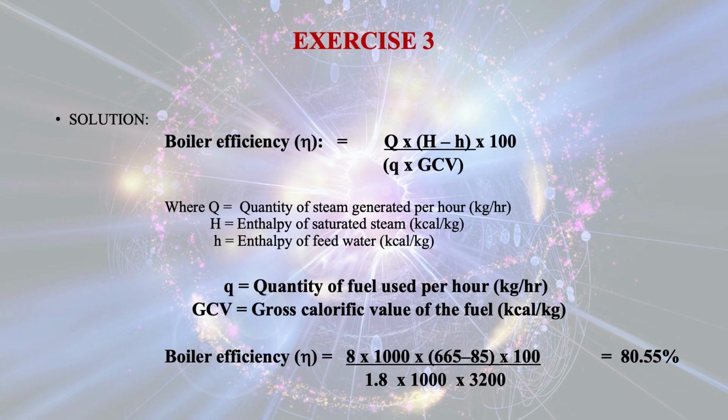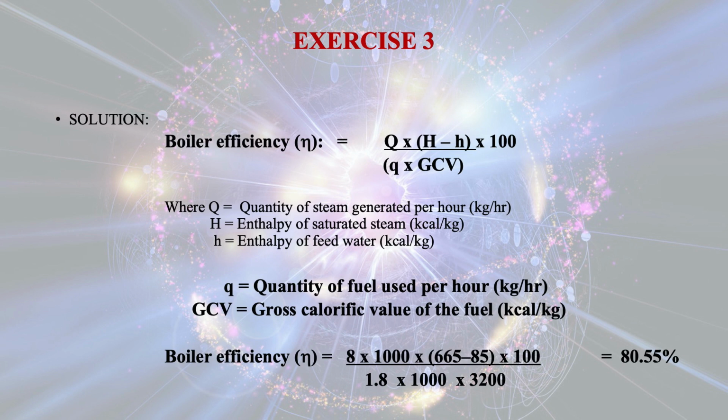So if you look at the expression for the boiler efficiency, the output is given as Q times (H minus h), divided by q times GCV, multiplied by 100. Now what is capital Q?